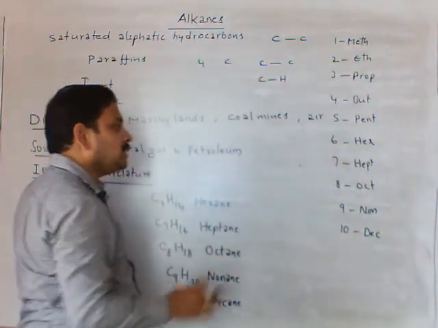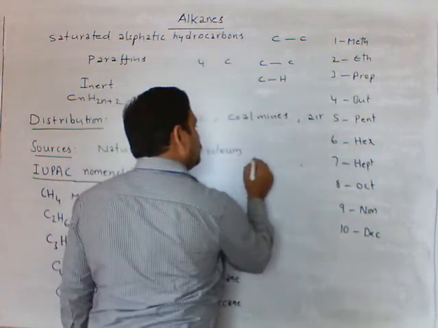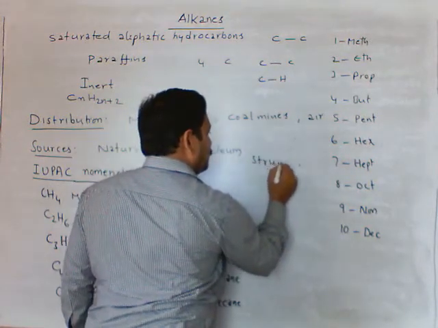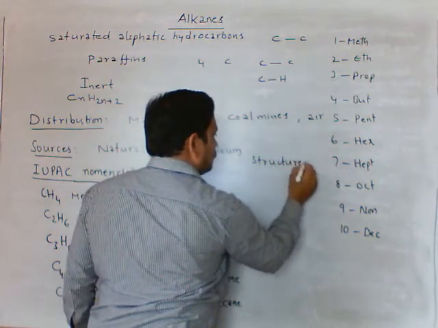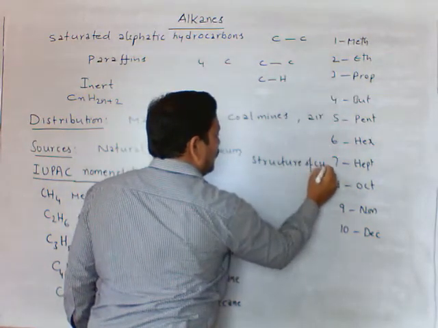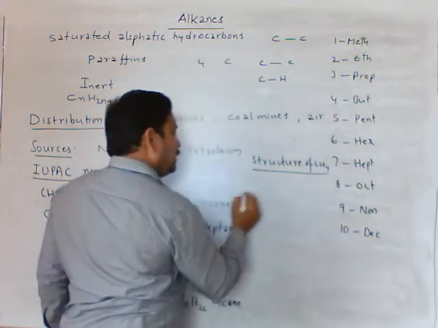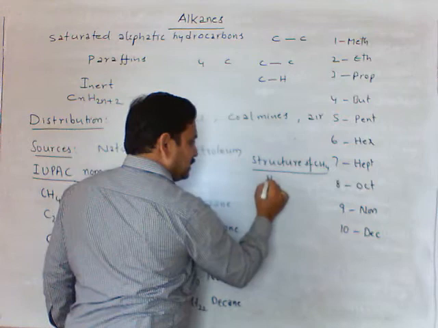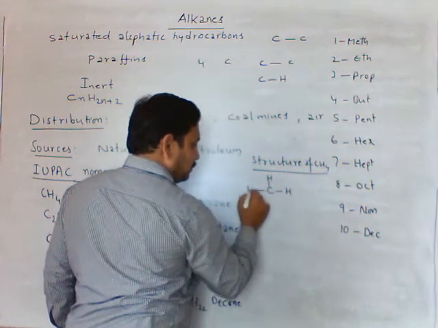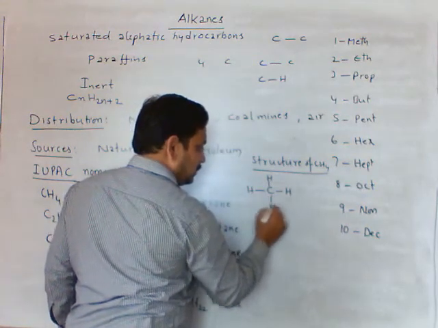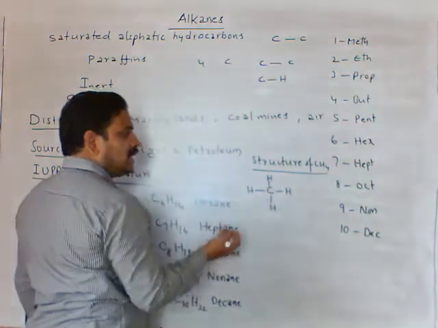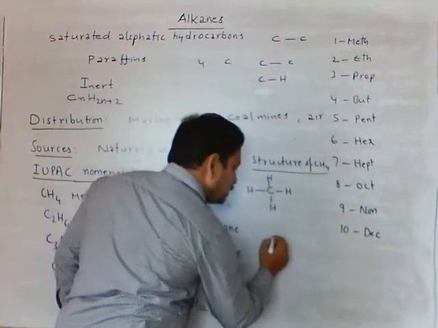Now structure of methane and ethane. Structure of methane. The methane structure is like this, CH4. This is the electronic structure, that is the Lewis dot structure.